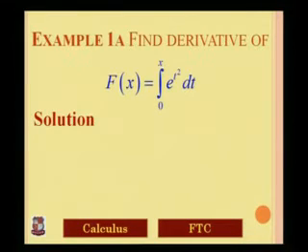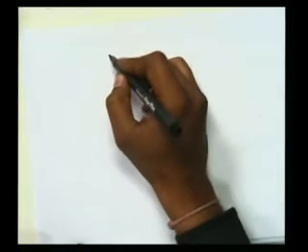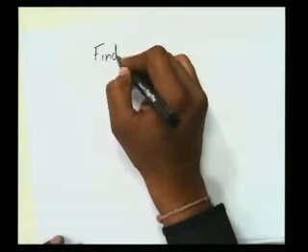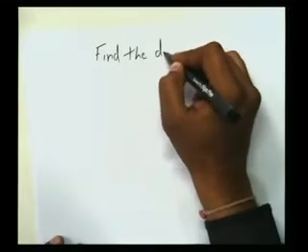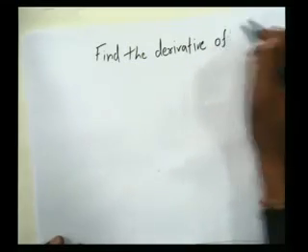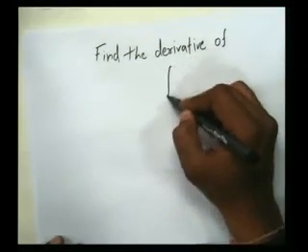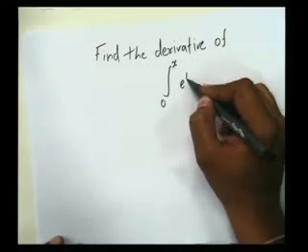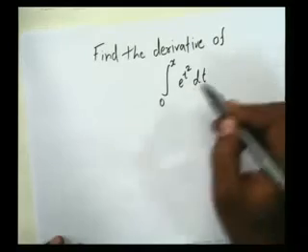Now we start with some examples. Let's calculate some functions. Find the derivative of the integral from 0 to x of e raised to t squared dt.